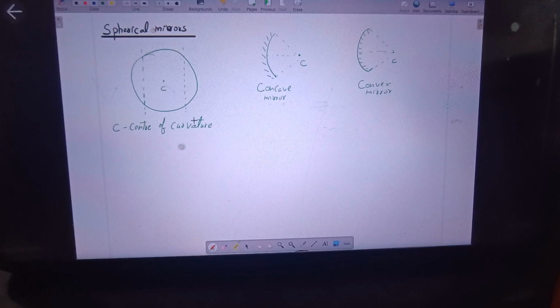Then the center of the mirror is this point called P, which we call the pole. P is the pole. That is the center point of the mirror's reflecting surface. That means whatever the reflecting aperture of the mirror is, the center of that mirror surface is called the pole. There will be a unique line which will pass through these two points, the pole and the center of curvature. This line is known as the principal axis, PA.